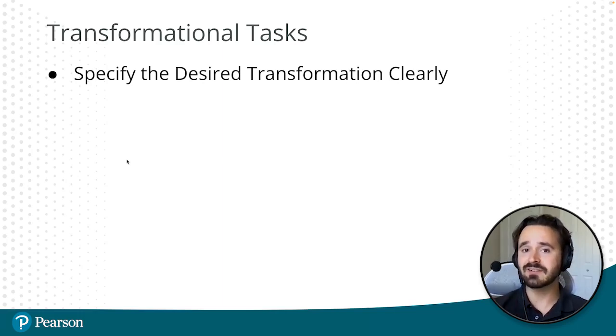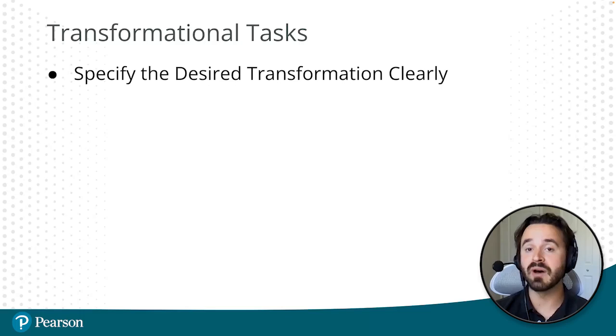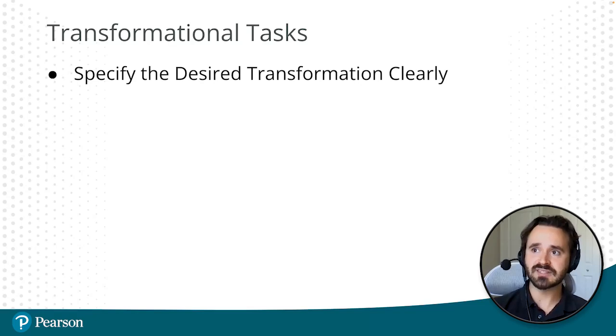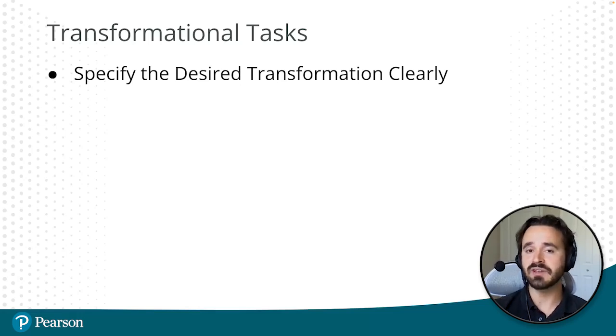And these are really, again, just specific recommendations above and beyond the recommendations that we went through earlier in the course. So for transformational tasks, really the biggest thing that you're going to have to try and do is specify the desired transformation as clearly as possible, because ultimately that's going to really influence the outcome and the result that you get.